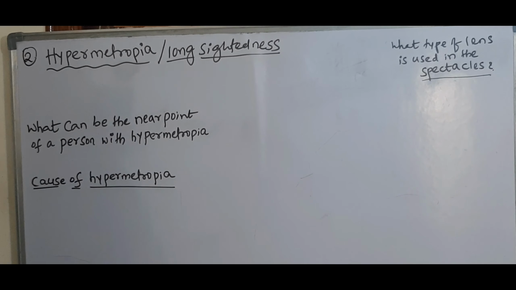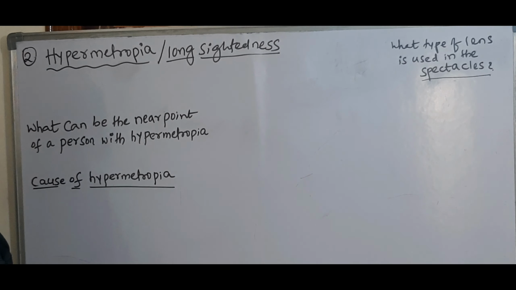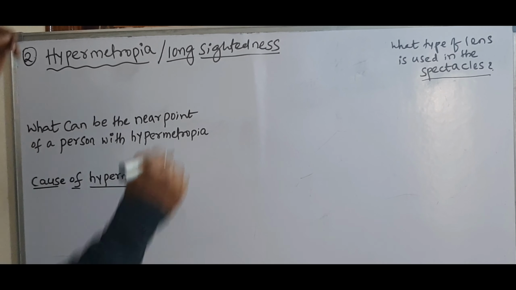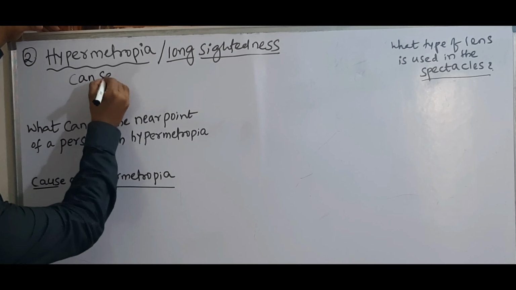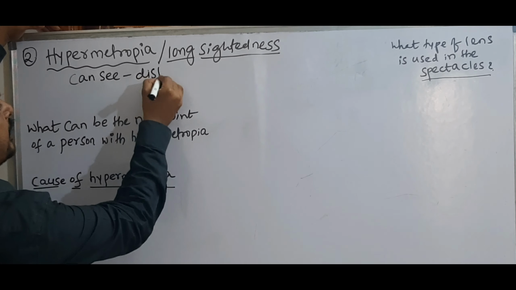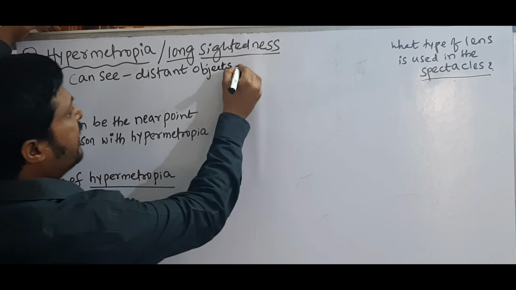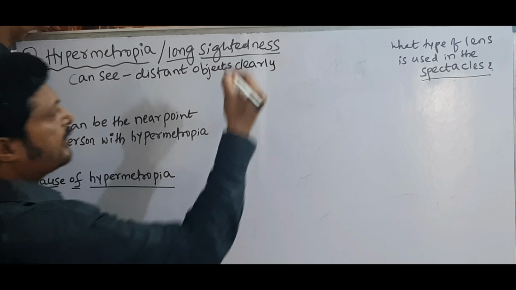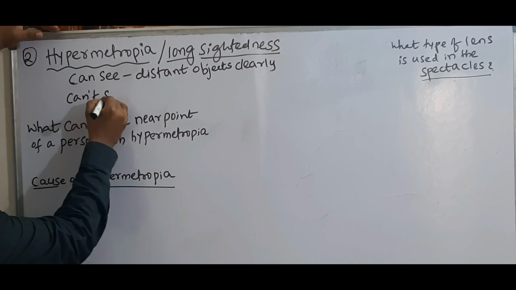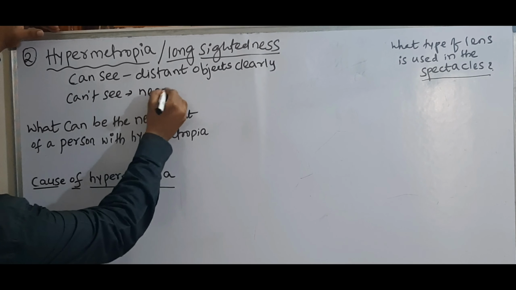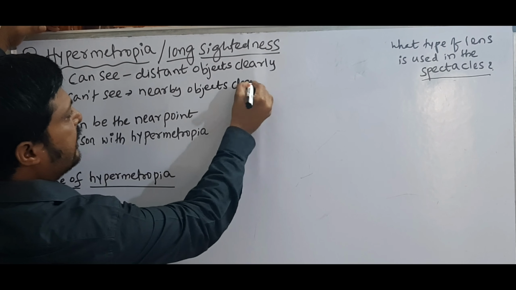Right? Hypermetropia. Hypermetropia means long sightedness. Long sightedness means a person who is suffering with this defect can see distant objects clearly, but cannot see nearby objects clearly.